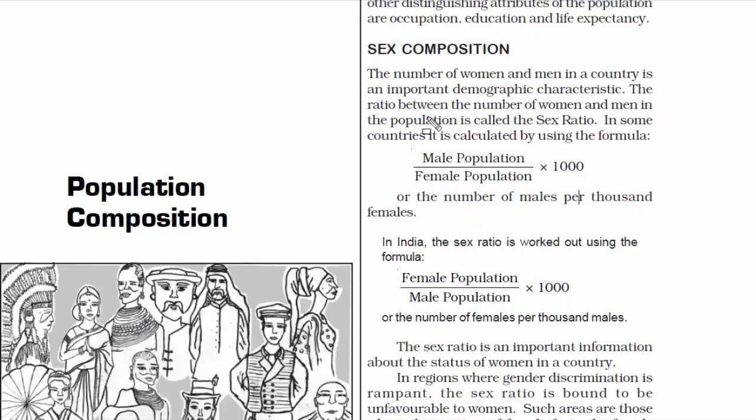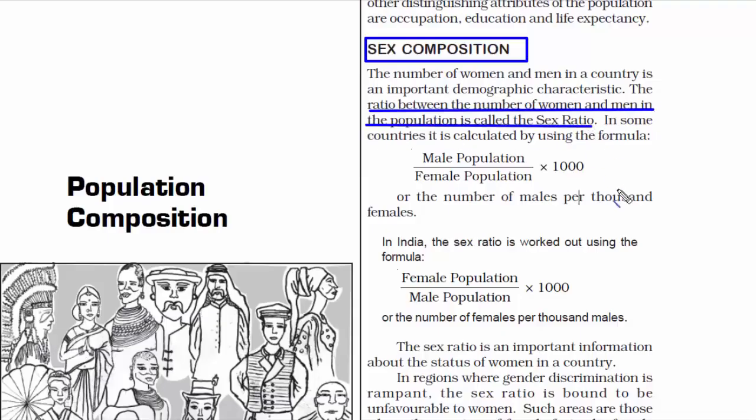So the first topic is sex composition. The ratio between the number of women and men in the population is called the sex ratio. So how do we calculate it? We find the number of women in a particular place and then the number of men. We will then divide women by men and then multiply by 1000.